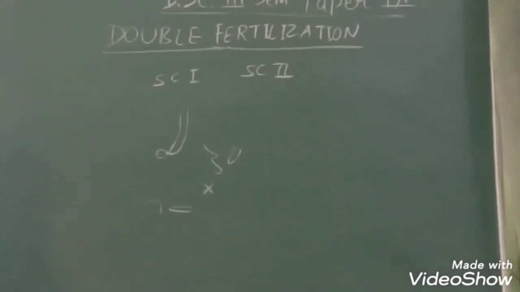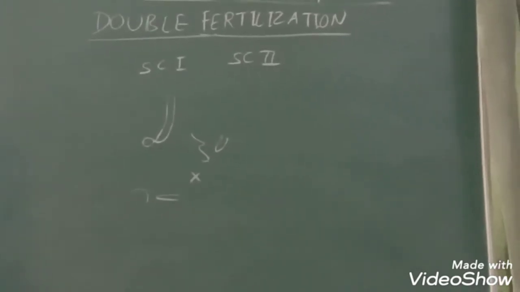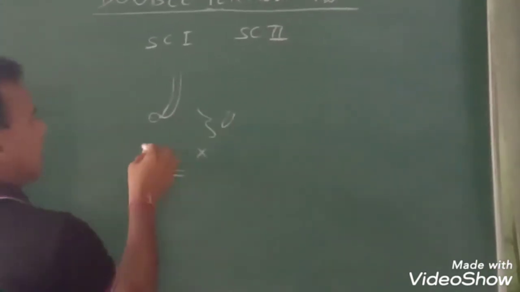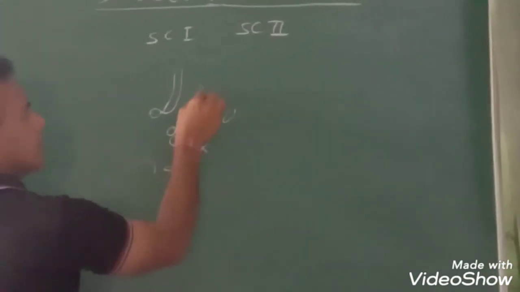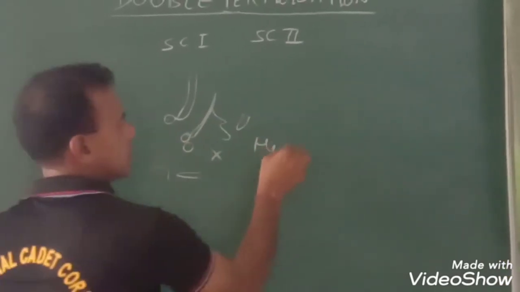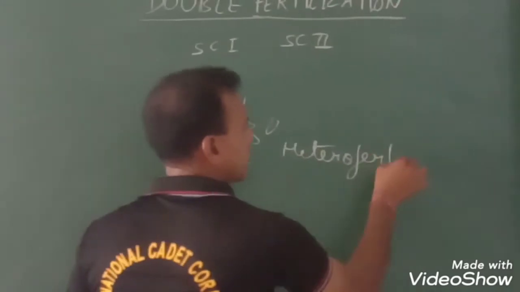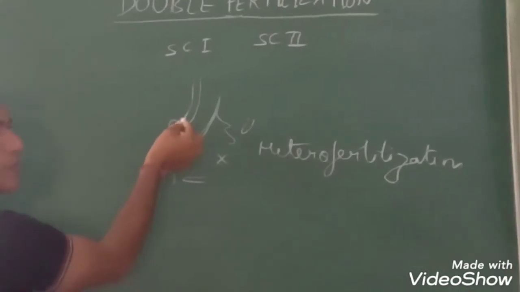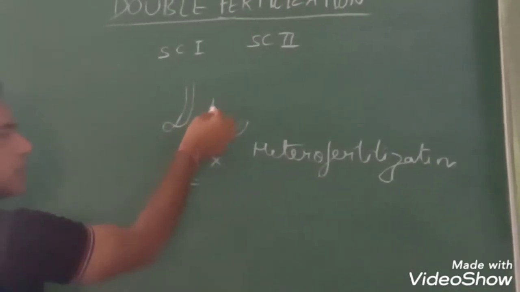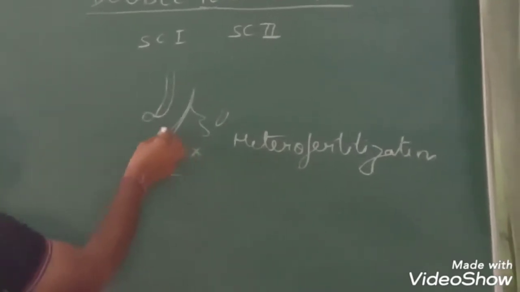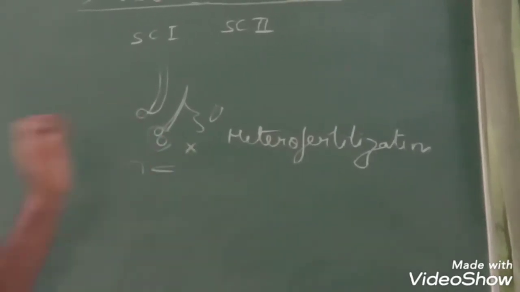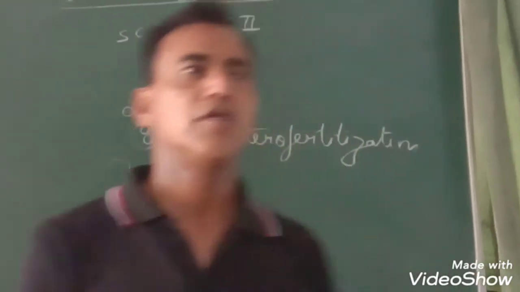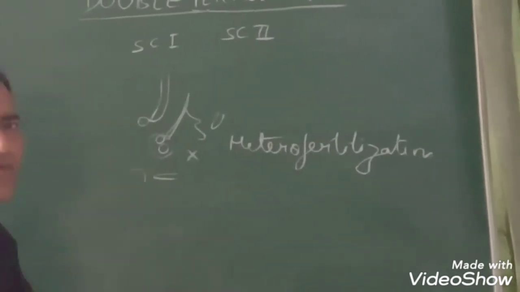When different sperm cells from different pollen tubes fertilize the egg and the secondary nucleus, it is known as heterofertilization. One pollen tube gives one sperm cell which fertilizes the egg, another pollen tube gives another sperm cell that fuses with the secondary nucleus making endosperm. Now we call it heterofertilization. So this was all about this unique phenomenon known as double fertilization.